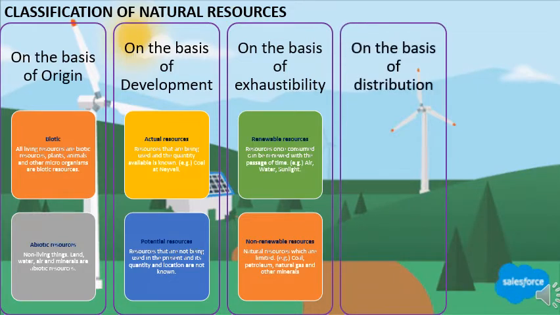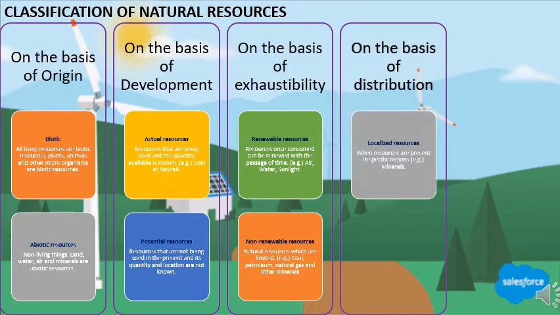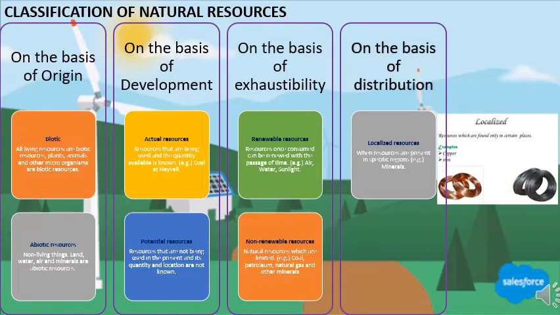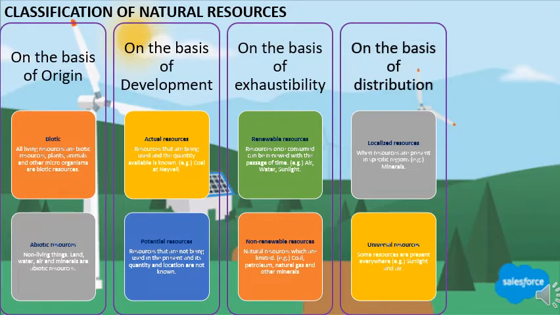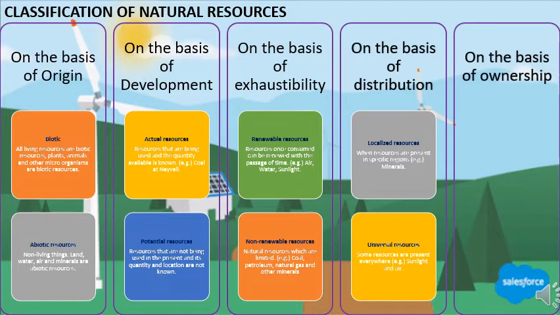On the basis of distribution, we have localized and universal. Localized means when resources are present in specific region. Example, minerals. Universal resources are present everywhere. Example, sunlight and air. Last, we have on the basis of ownership.